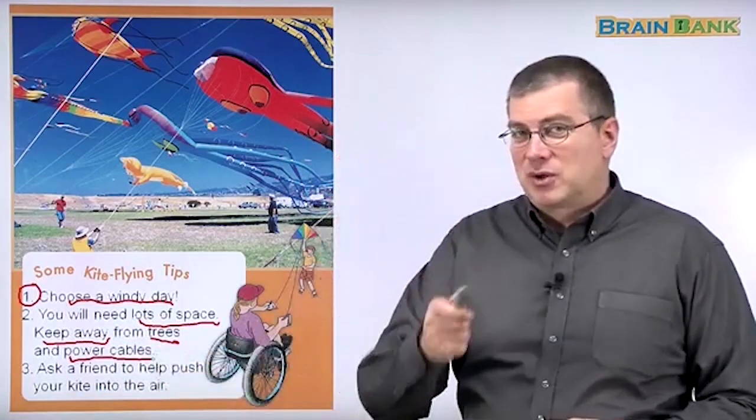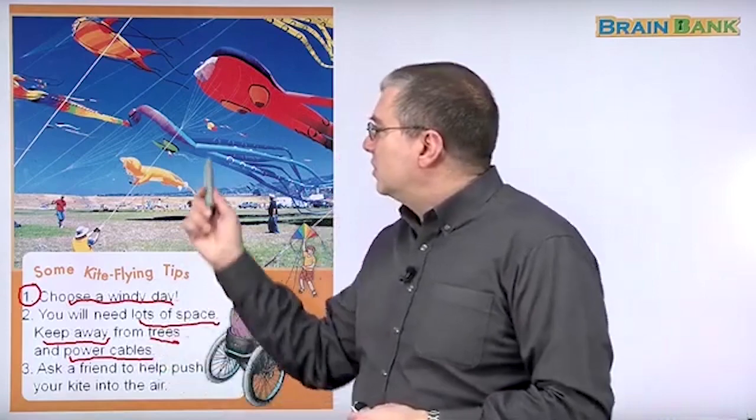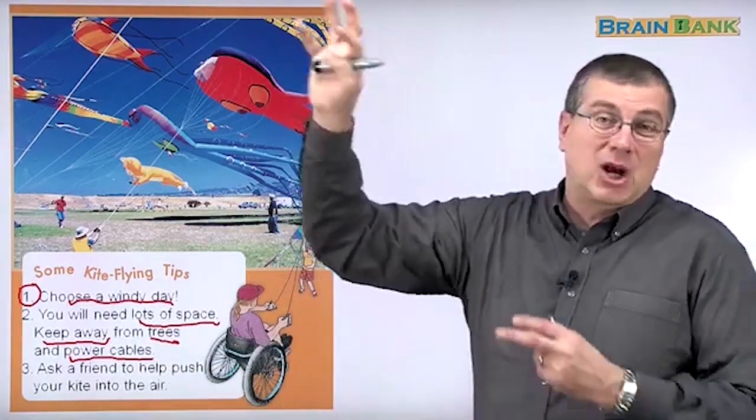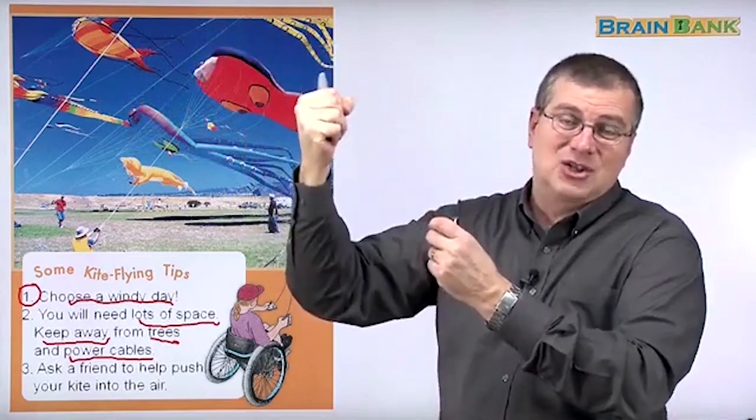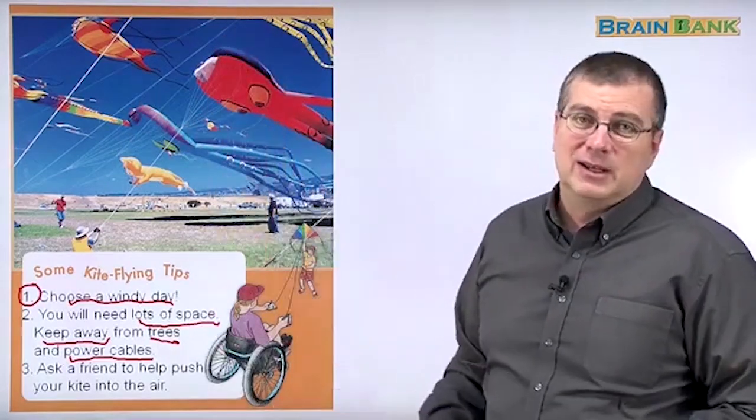Keep away from trees and power cables. Important. Trees, of course, because you don't want to lose your kite. Your kite will get caught in the tree. You may not be able to pull it down. The tree might catch it and you just lose your kite.